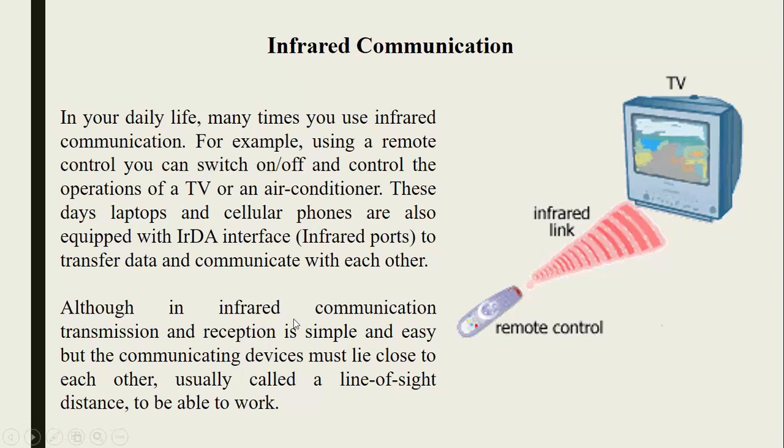Although in infrared communication, transmission and reception is simple and easy, the communicating devices must lie close to each other, usually called a line of sight distance, to be able to work. In this infrared communication, the devices must be closer to each other so that they can communicate properly.